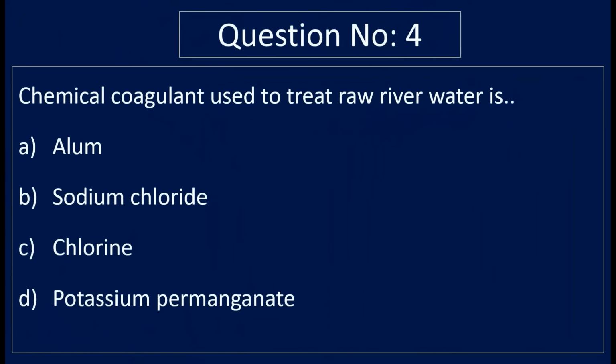Question number 4. Chemical coagulant used to treat raw river water is option A. Alum, option B. Sodium chloride, option C. Chlorine, and option D. Potassium permanganate. Correct answer is option A. Alum.